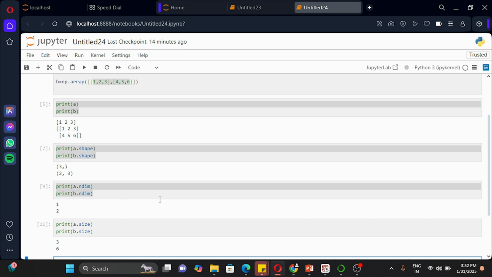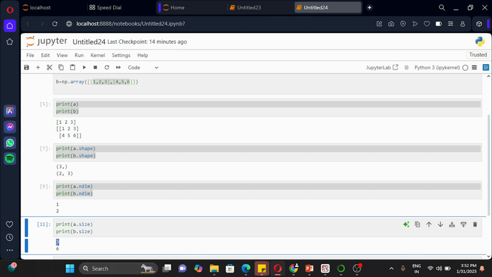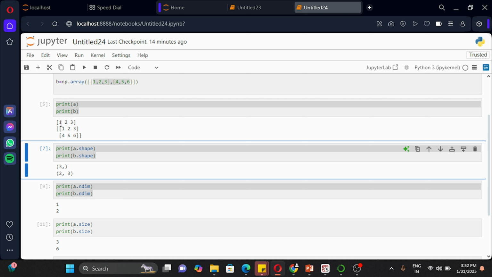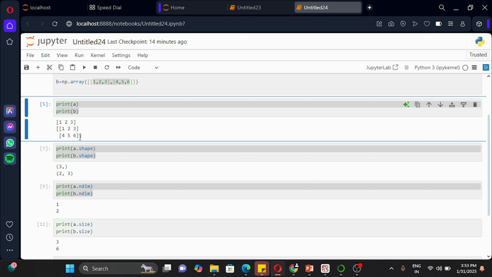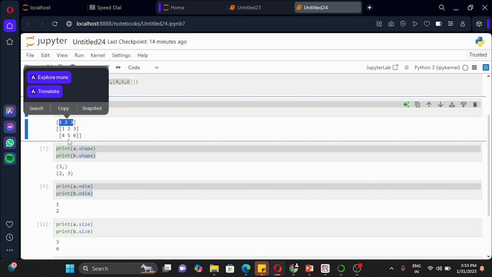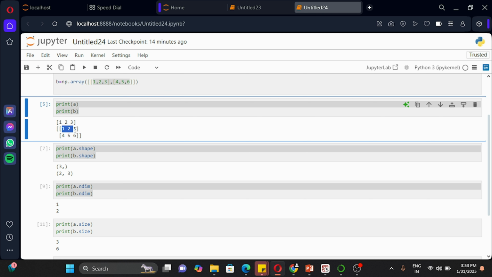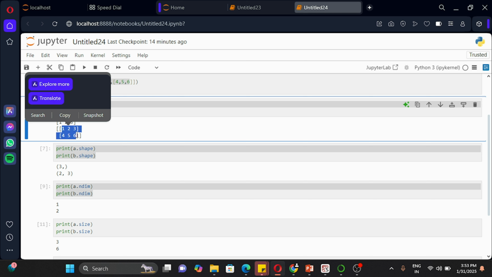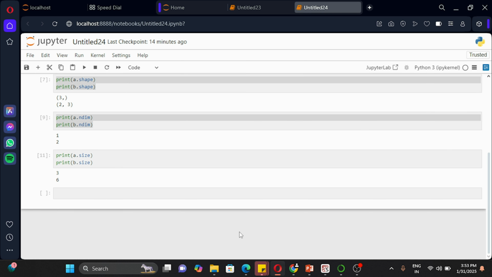It means the total number of elements. In the first one we have 3 elements, which is 1, 2, and 3. In the second one, 1, 2, 3, 4, 5, 6, we have a total of 6 elements. So size means the total number of elements in an array. I hope that attribute is clear to you.